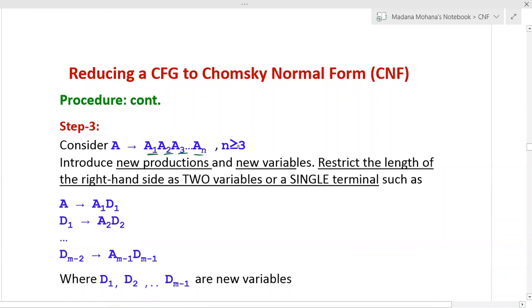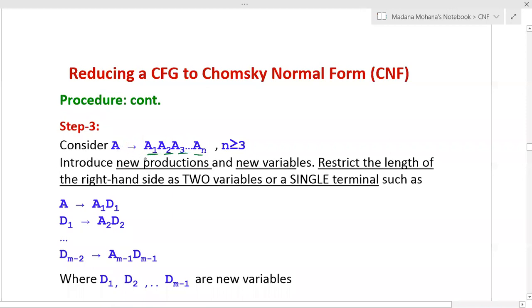But as per our CNF condition, length should be 2 only, not less than 2 and not greater than 2. Exactly 2 variables. So in the right hand side, if it contains more than 2 variables, you can apply step 3. So how to apply this step 3?